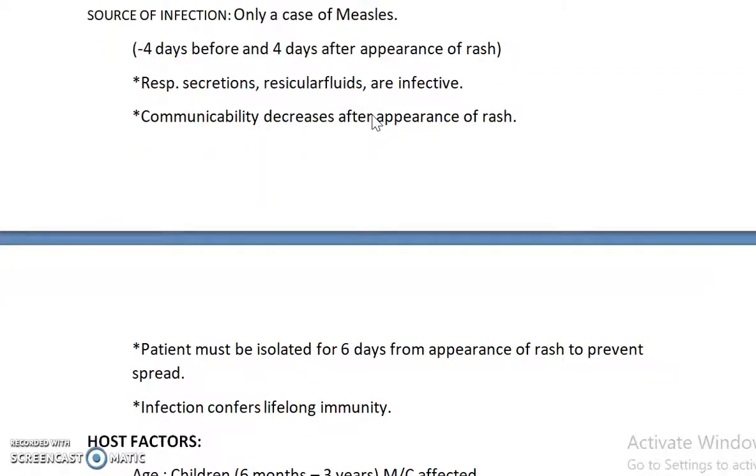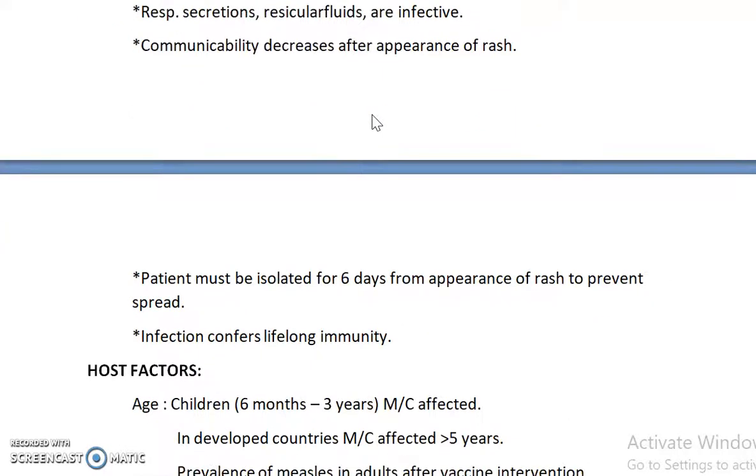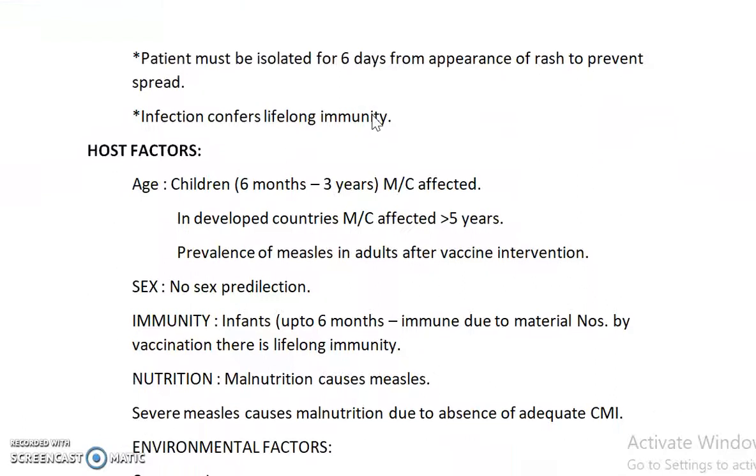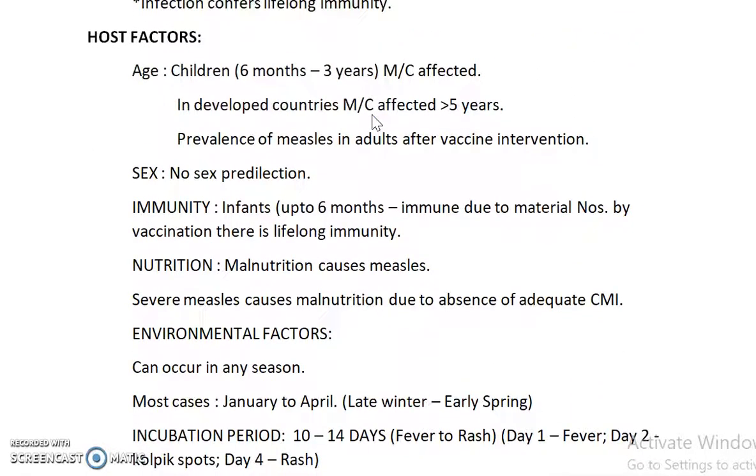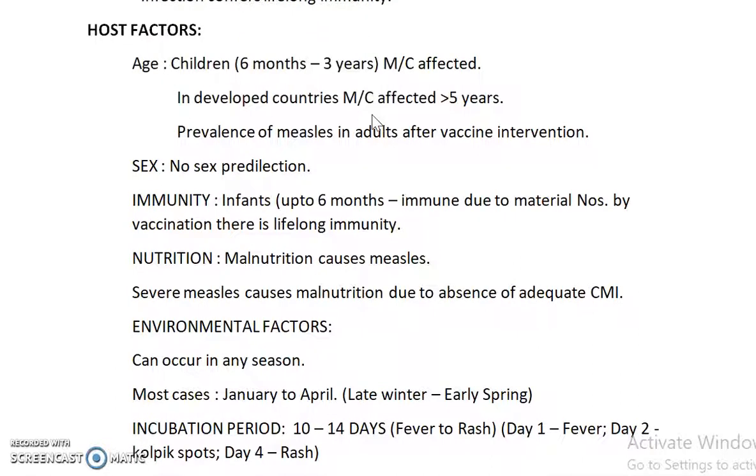The sources are respiratory secretions and vesicular fluids, and these are all sources which spread the infection. The communicability decreases after appearance of rash, and the period of isolation is 6 days after appearance of rash. These are important, and infection confers lifelong immunity. Next, moving on to the host factors.